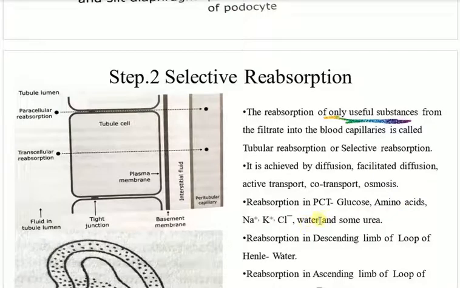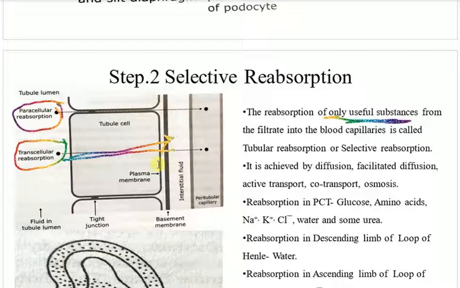And solvent is also there, water is also there. So when they go through this space between the tubule cells, the process is called paracellular reabsorption. And when that reabsorption takes place through the cells, look, it's shown so beautifully here, through the cells, it is called transcellular reabsorption. Paracellular means they are going through the gap of the cells.